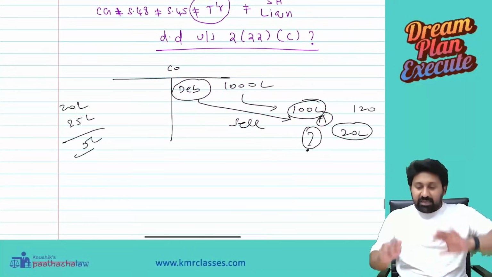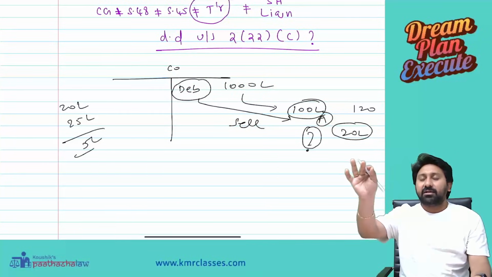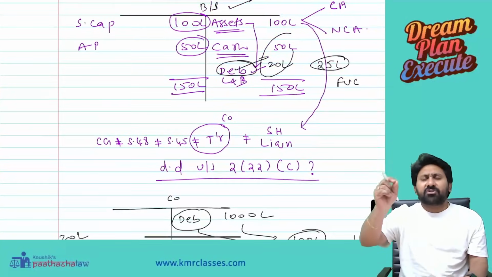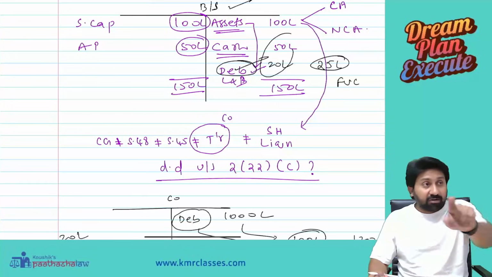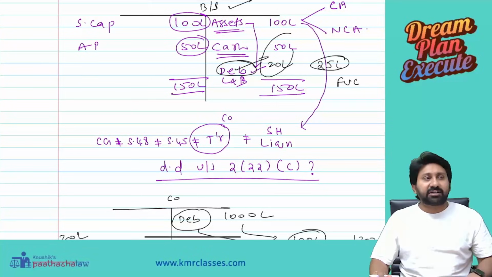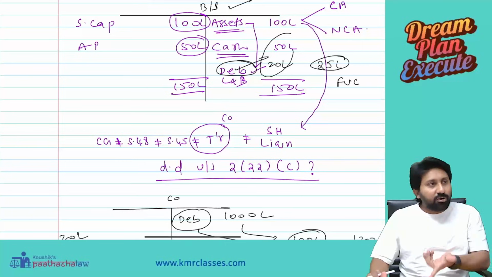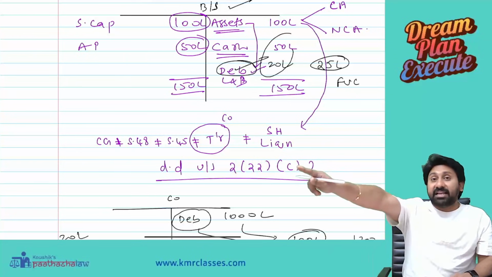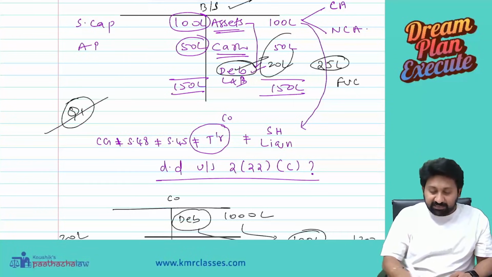Same thing. If the company sold debentures worth 20 lakh at 25 lakh, capital gain will be charged. At the time of liquidation, you are distributing assets which are worth 25 lakh to the shareholders, which you acquired at 20 lakh. Full value of consideration will be 25, and capital gains has to be charged on 5 lakh. You can do like that. Why did you not do it? Two reasons. Number one, tax has to be paid in the next year. Next year, the company is not there, so who will pay the tax? That's question one and its answer.